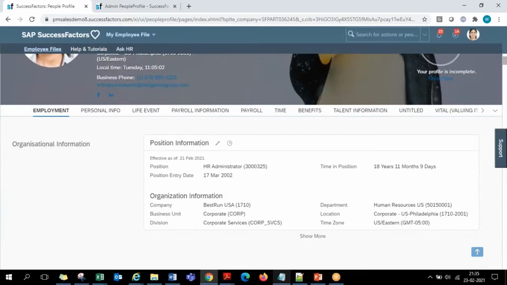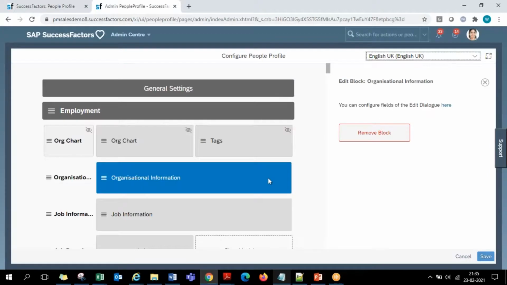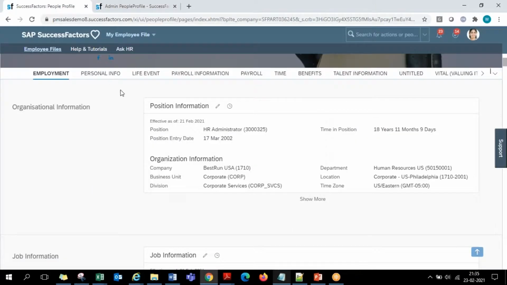Within the portlet, what sections are there, which fields are mandatory, what are the validations on it, that is all at the next level. Okay. So this is not still pure EC module, correct? Still we are working on more of a description of how employee, when you say EC, it's all about employee data. So where is that employee data all hosted is on this people profile. So how is this people profile structured is what you're required to know before we start with the actual core structure of EC. Okay.